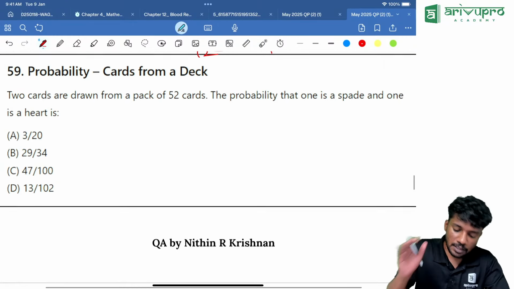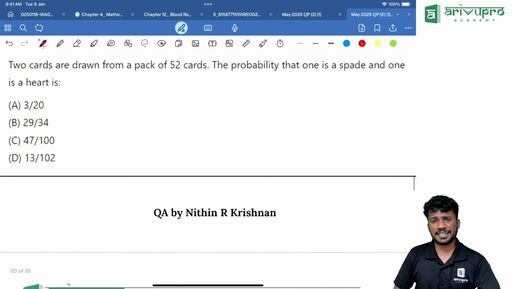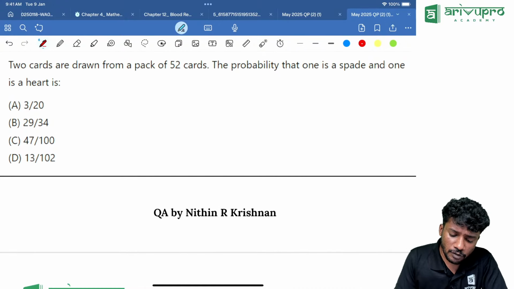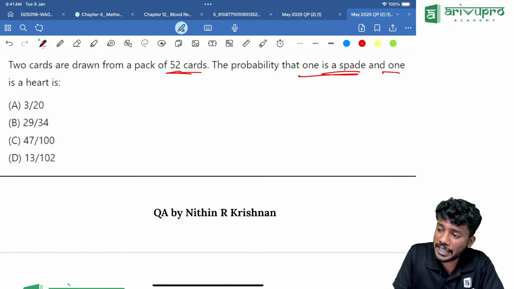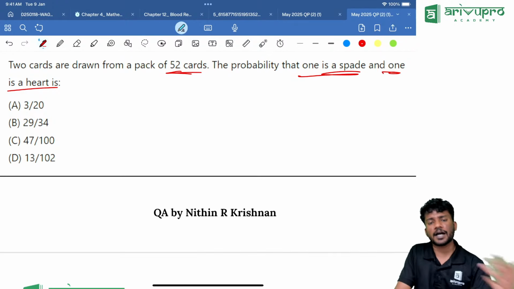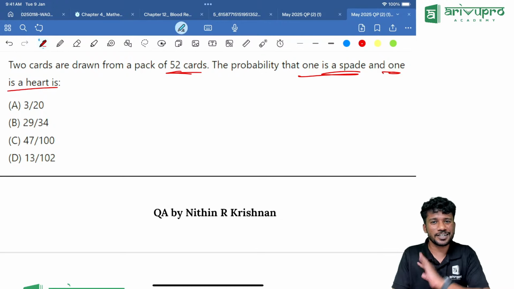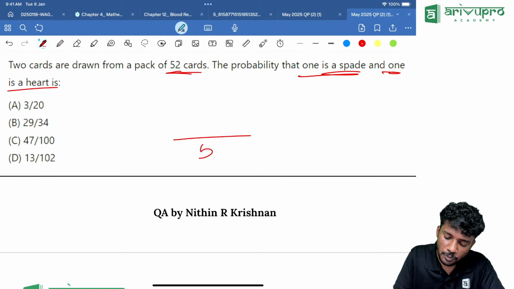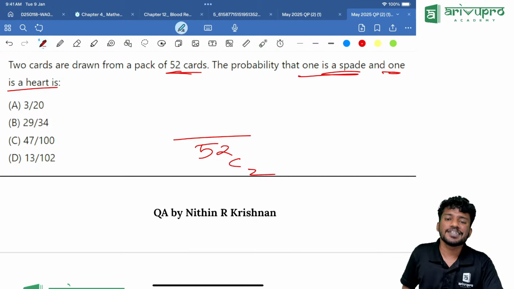Okay. Yes. Then probability, a cards-in-a-deck based question. It's a very interesting question. 2 cards are drawn from a pack of 52 cards. The probability that one is a spade and one is a heart is the question. Usually we say 1 card is drawn, but now 2 cards are drawn. So the total sample space, N of S, is 52C2.